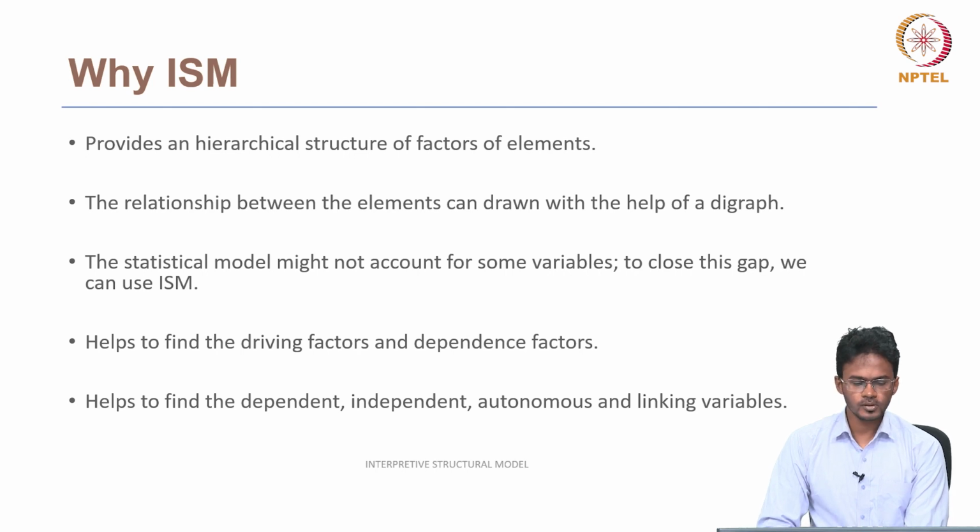It also helps to find the driving factors and dependence factors. We will see what are driving factors and dependence factors in the coming slides. ISM also helps to find the dependent, independent, autonomous, and linking variables. So dependent variables are the factors that depend on other variables, and independent factors are those that do not depend upon other factors, and autonomous means it is a less influencing factor, and linking factors means it has a linkage between two factors. It will be more clear when we see the example.